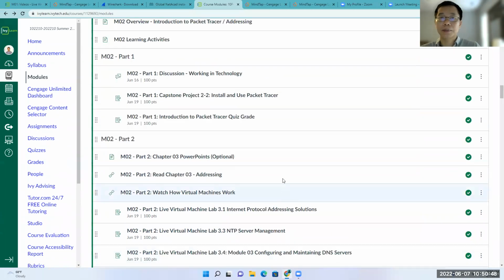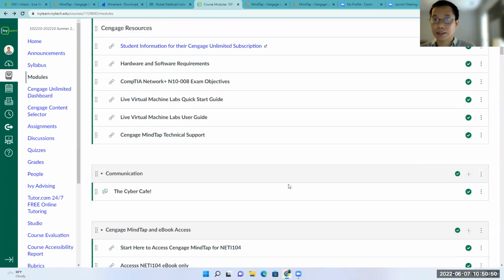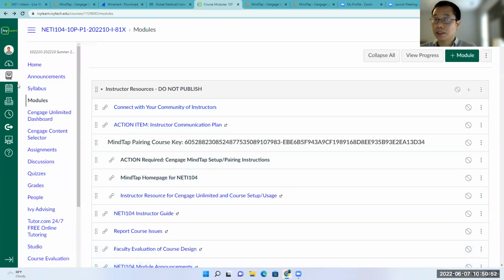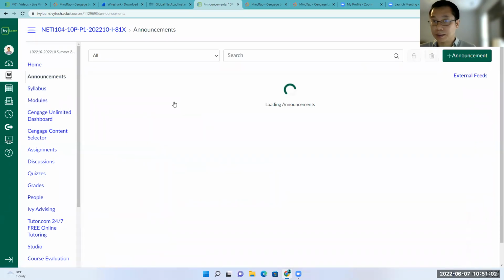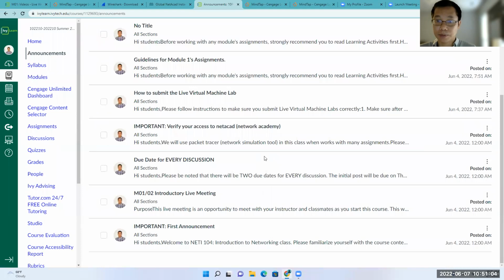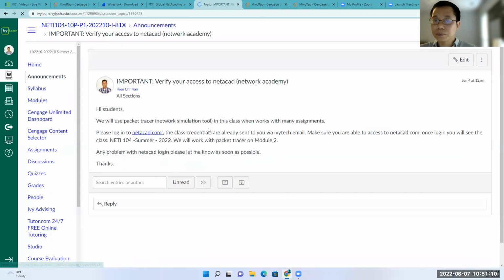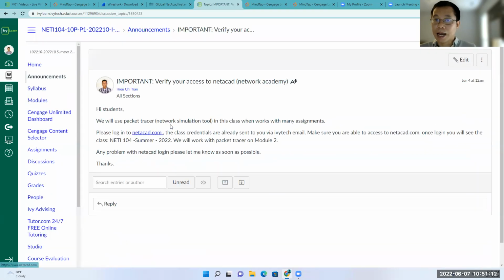Now come back again to this class. For this class, you have to work on the Canvas here, and you have one more class you have to finish. It is in the NET Academy. In the NET Academy, I already sent the announcement here. You have to verify your access to the NET Academy, and I will enroll all of you in the NET Academy class.